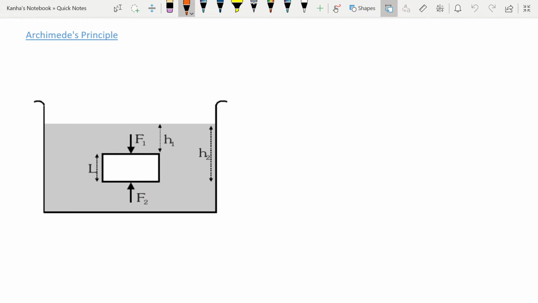Next, we will talk about buoyancy and Archimedes principle. First of all, let us discuss what a buoyant force is. If a body is partially or wholly immersed in a fluid, it will experience an upward force due to the fluid surrounding it. So if you have a body inside a fluid, due to the molecules that are around it, it will experience an upward thrust, and this force is known as the buoyant force. We'll learn more about this force soon enough.